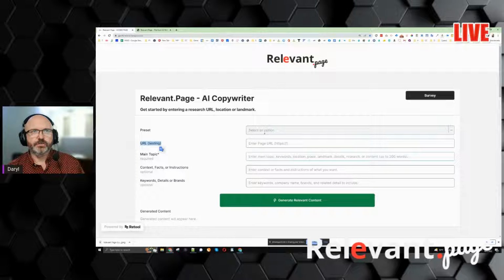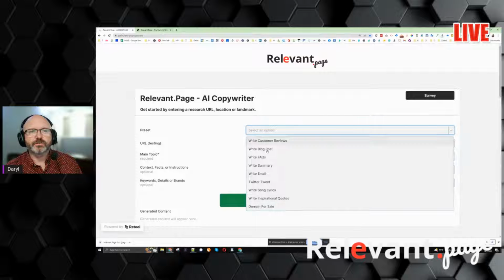You don't really need to do anything with that. The main thing is just this required one, which is the main topic. And then if you're looking to add more context, facts, and instructions, you can put it on this fourth line. And then any details like brand names, company names, or anything like that, you put into this lower fifth line. So I like to start off with doing exactly what I said I was going to do, and that is to write a song in under 3 seconds flat.